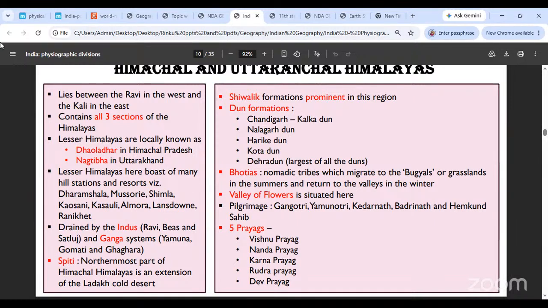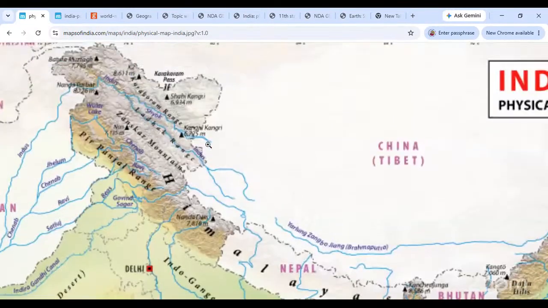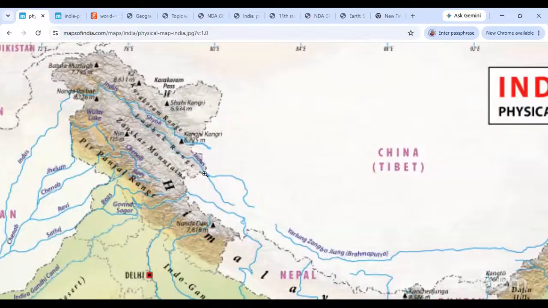Spiti, I had told you yesterday also, if this is the desert between the Karakoram and the Great Himalayas, a little portion of it will come over to this section, a little bit comes into this section too.